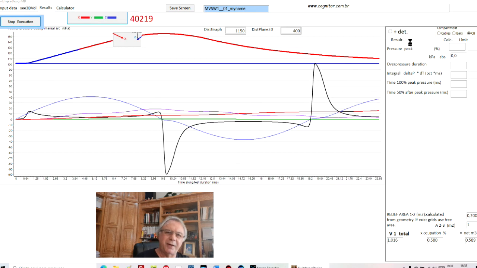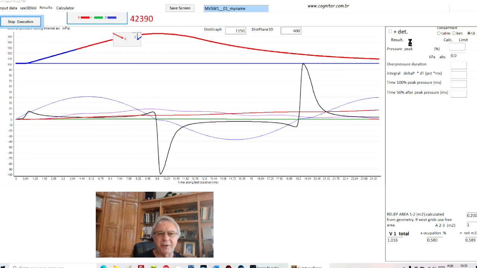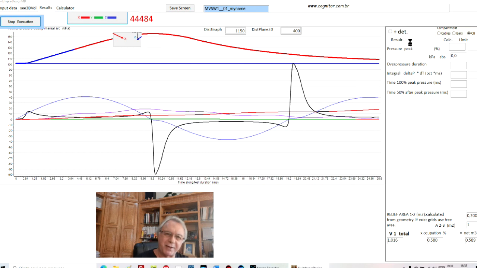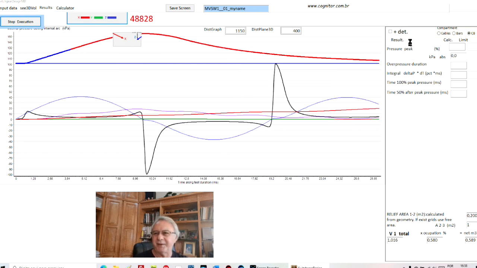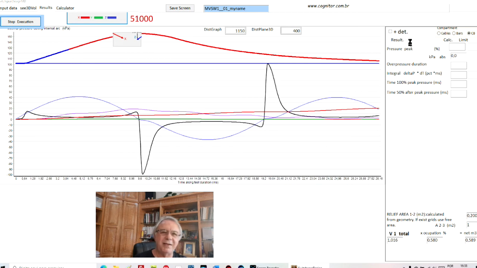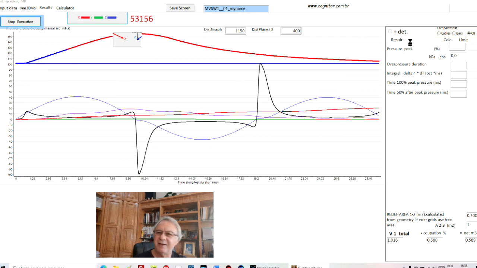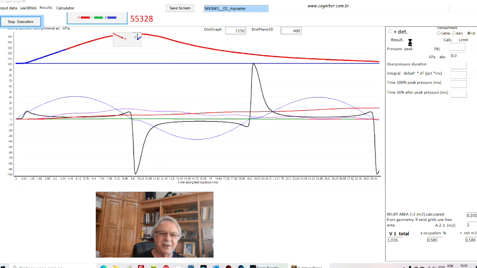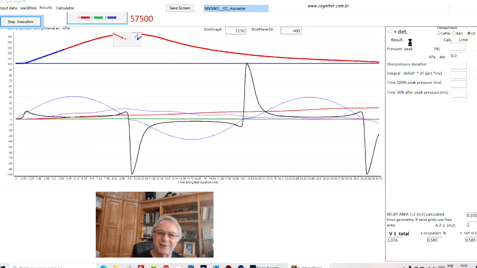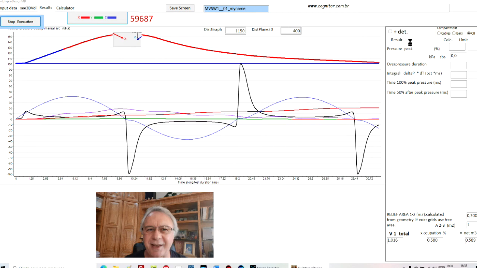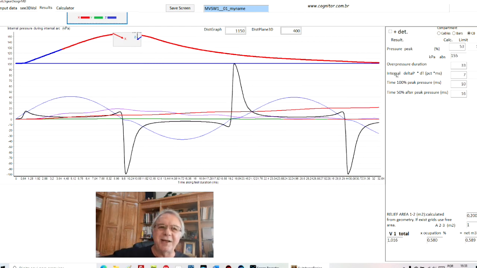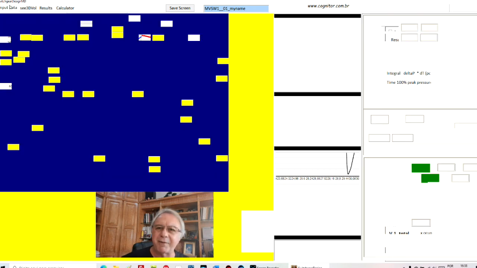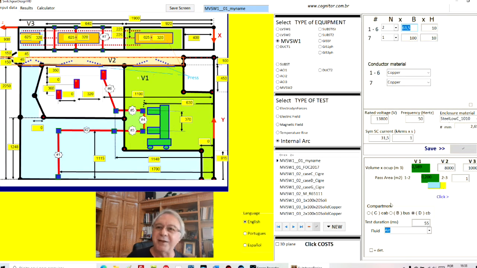And then for all the main tests, I can have a very easy and fast visualization. Try to imagine to do this in a testing lab. Okay, I will change the thickness of the plate to see what will happen. It would be impossible. But here you can do everything at one click. Of course, to put these values here, you need the experience of the designer.